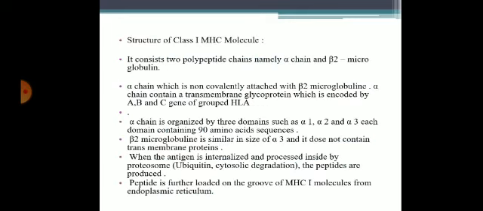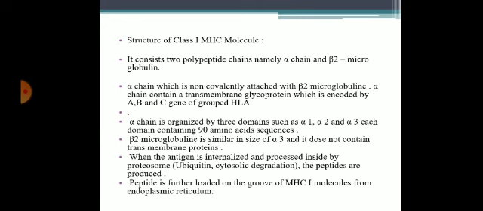Structure of MHC class 1 molecule. It consists of two polypeptide chains, alpha chain and beta 2 microglobulin. Alpha chain is non-covalently attached to beta 2 microglobulin, and alpha chain is a transmembrane glycoprotein which is encoded by the ABC genes of HLA.